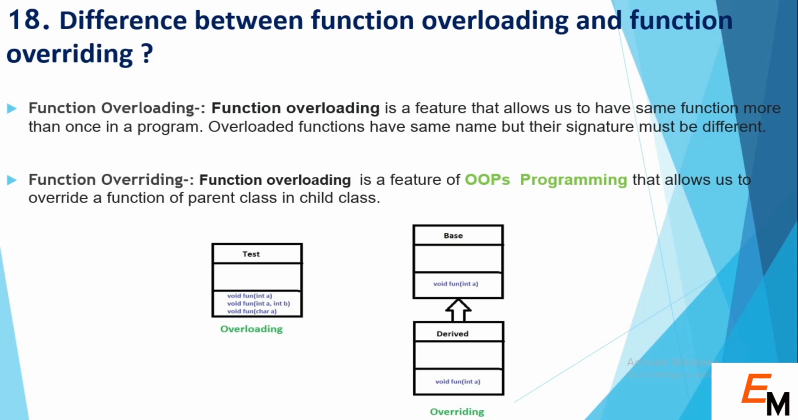Suppose we have a given function in our parent class, and in the child class we want to override it and change something according to the child's functionality. Then we can change it easily by using the overriding property of OOPS.